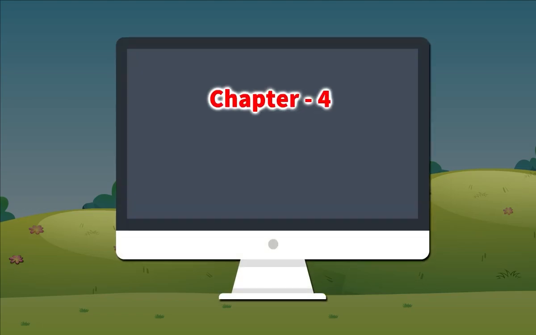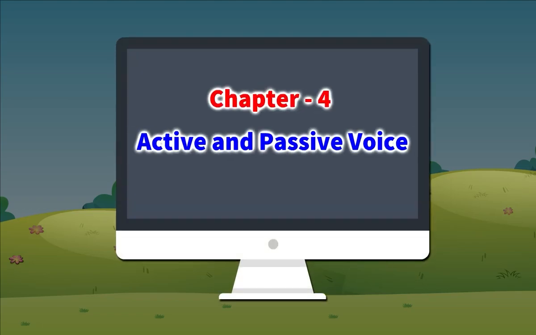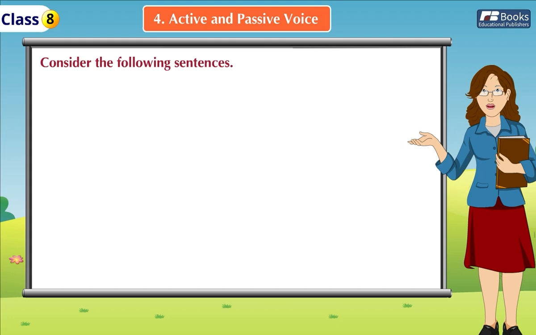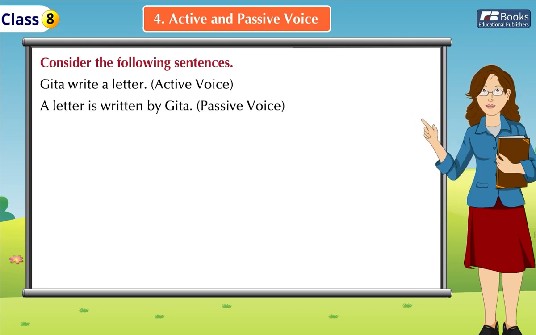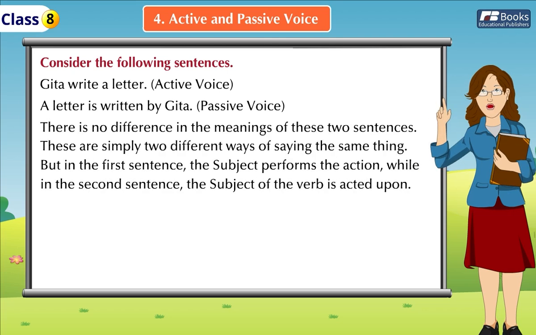Chapter 4: Active and Passive Voice. Consider the following sentences. Geeta wrote a letter. Active voice. A letter is written by Geeta. Passive voice. There is no difference in the meanings of these two sentences. These are simply two different ways of saying the same thing.